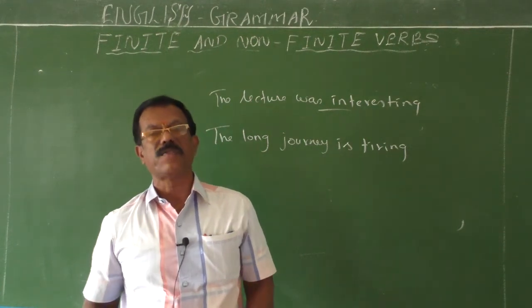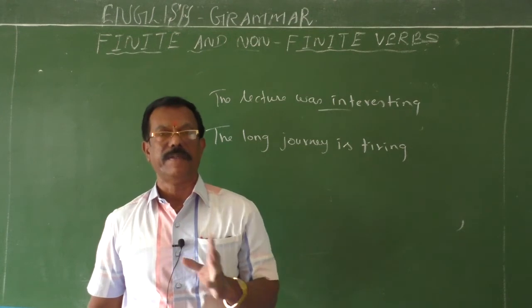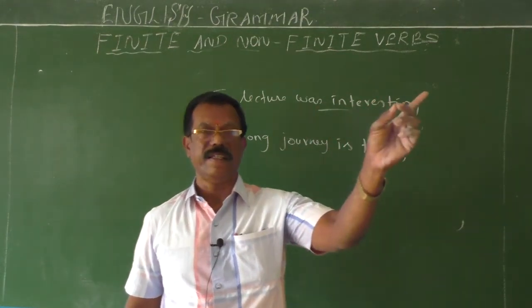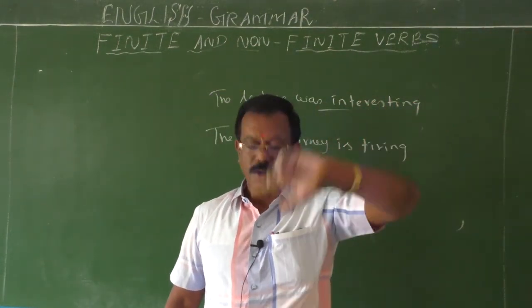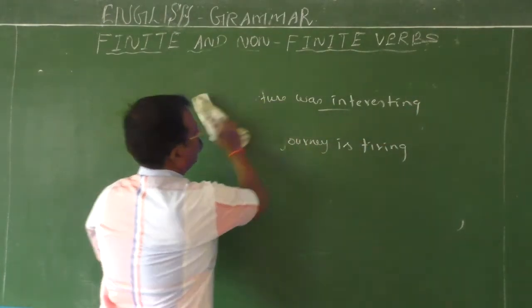Past participle, what do you mean by past participle? The past participle is the third form of the verb. The third form: see, saw, seen. Eat, ate, eaten. Go, went, gone. Okay, see, past participle, the third one.